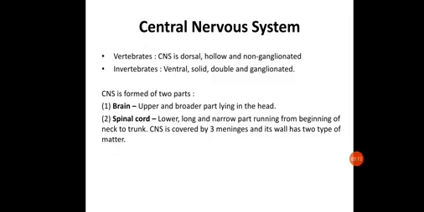A ganglion is basically a lump, or network, of neurons. Ganglia are mainly found in invertebrates, particularly insects. But in vertebrates, the brain is non-ganglionated in nature. So it is dorsally placed, hollow in structure and non-ganglionated.